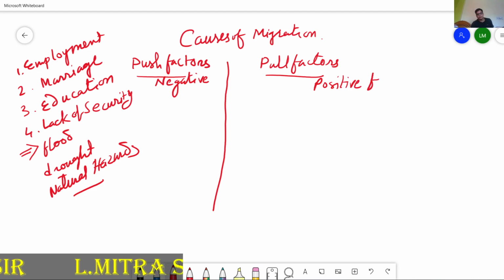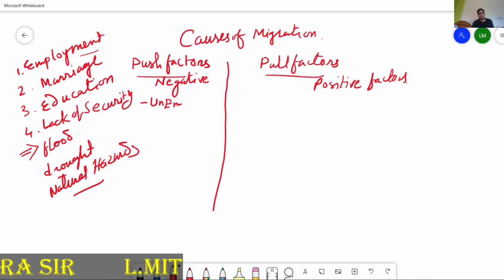What is a negative factor? There is unemployment. In village areas you are not getting employment, which means unemployment is there.